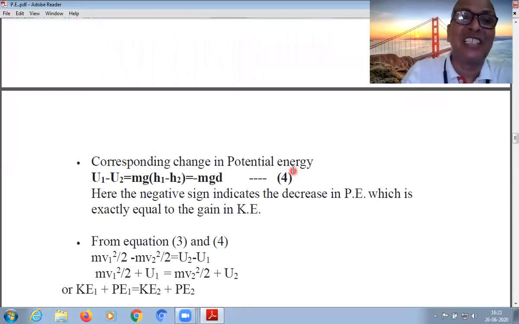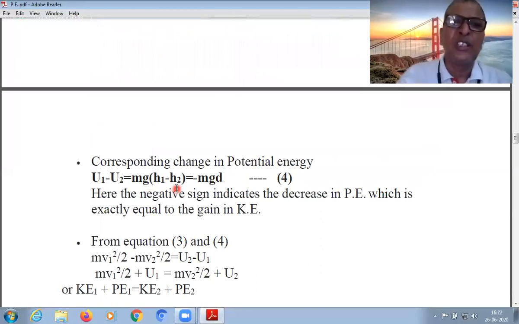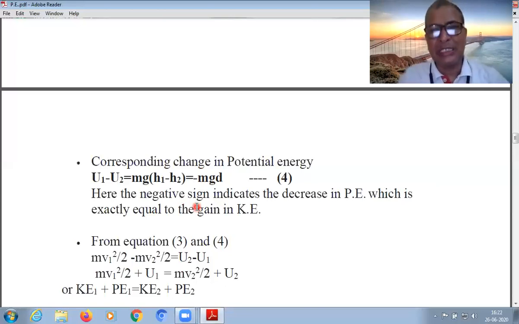Now, corresponding to the change in potential energy, at position 1, let the potential energy be mgh1. At position 2, the potential energy by the formula is mgh2. mgh1 is greater than mgh2 because h1 is greater than h2. So the change in potential energy is minus mg d. Why is the negative sign put here? h1 is greater than h2, so numerically it is not negative, but here a negative sign is put. What does the negative sign mean? This indicates a decrease in potential energy, which is exactly equal to the gain in kinetic energy.